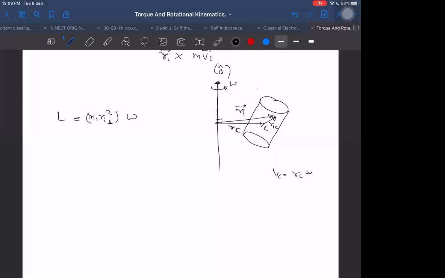So sigma. Now if I want to write it down, then RI perpendicular will become RI cross product with a cap. Then that will automatically be perpendicular to the axis.